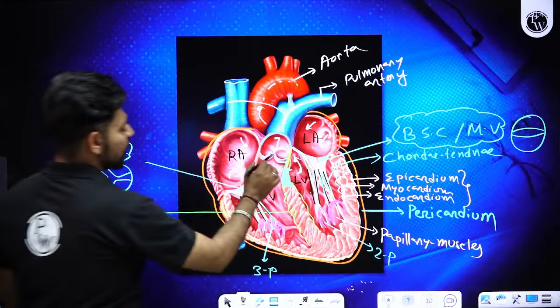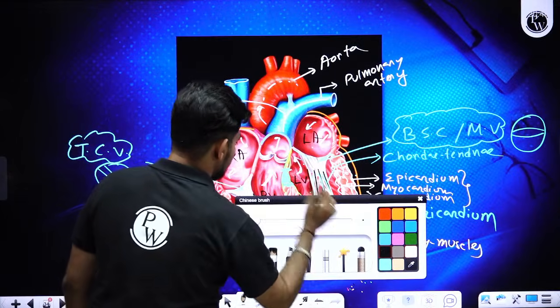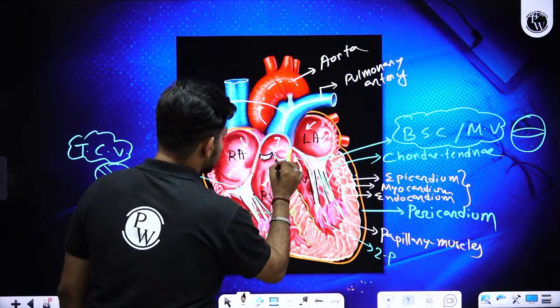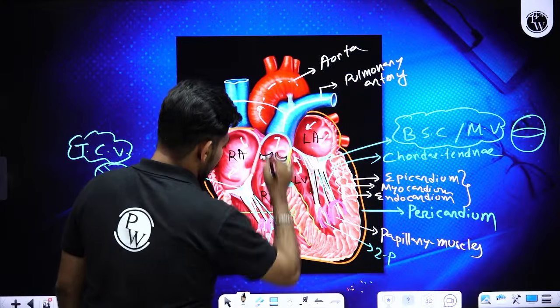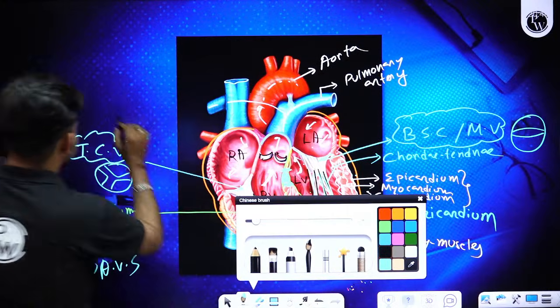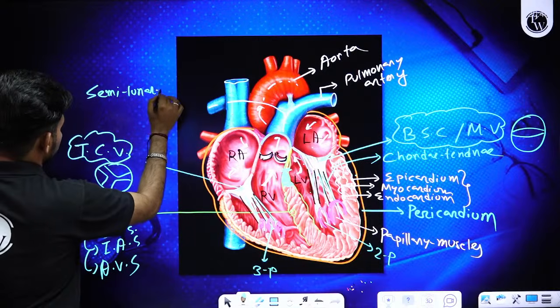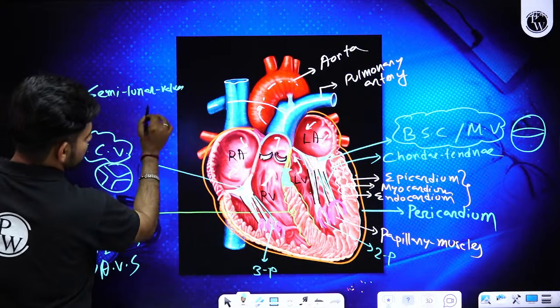And the opening of pulmonary artery and aorta is guarded by three half moon shaped valves, and we call them semilunar valves.